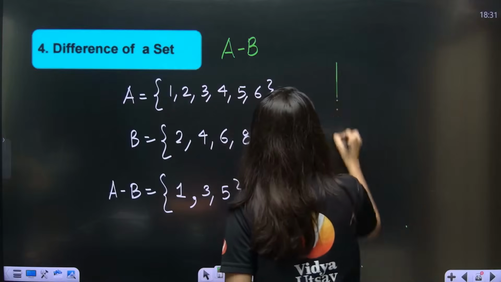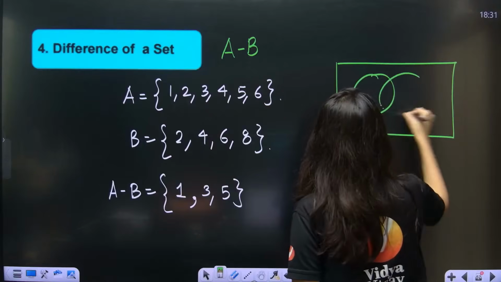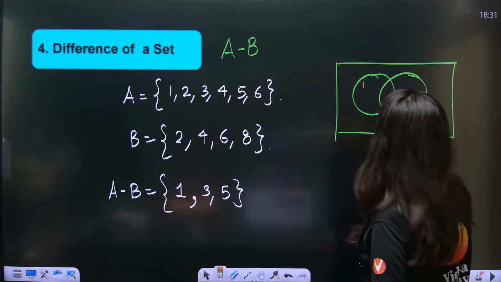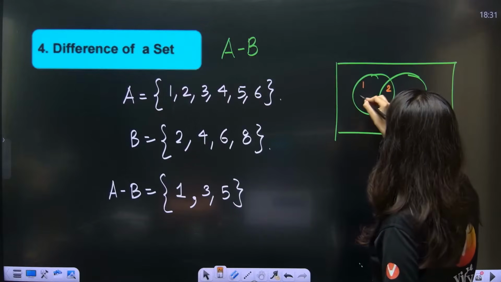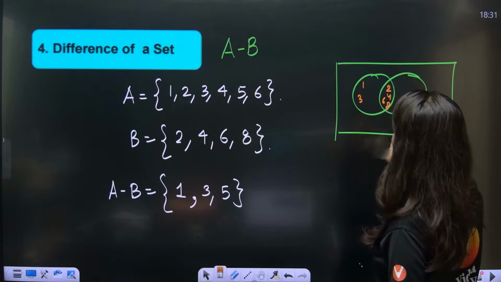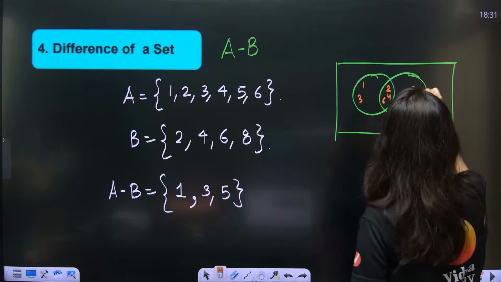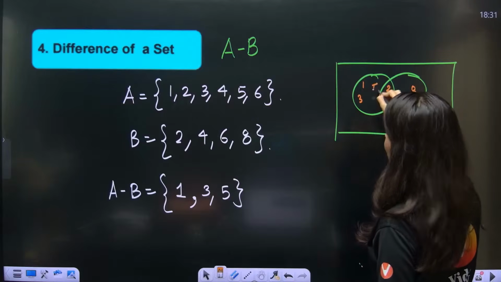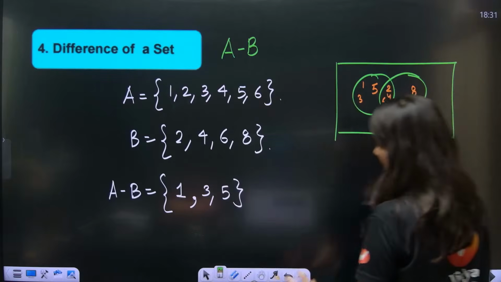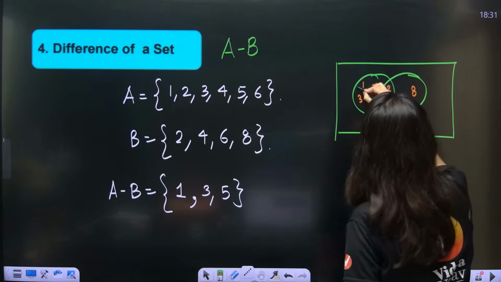And if I have to draw the Venn diagram, this is your A and this is your B. Now if I write 1, 2, 3, 4, 5 and 6, with 2, 4, 6 in the overlap, and 8 here. A minus B means all the values which are there in A but not in B. That means only this part.